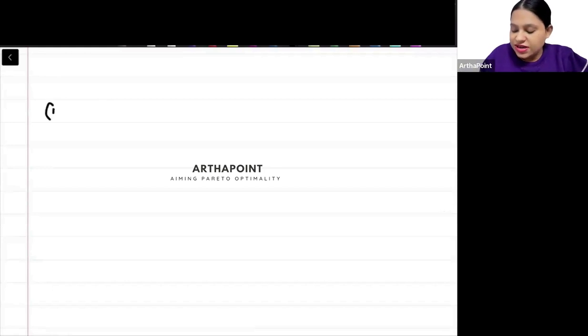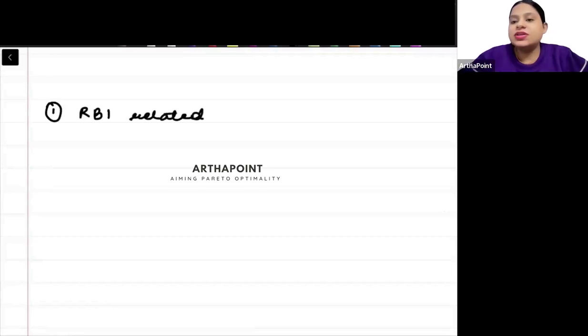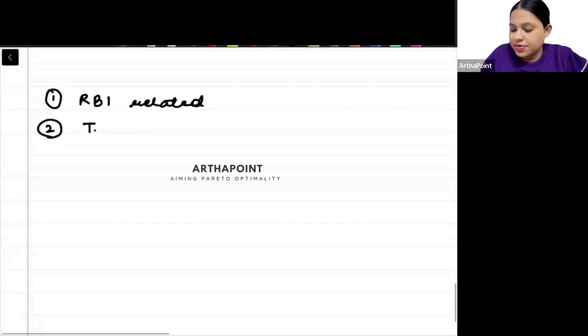The first sector is the RBI related sector. RBI related committee जिसमें हमें पता है that there is monetary policy committee, right? Then there is board for financial supervision, then there is internal debt management committee. So ये एक important sector है which you need to remember. The second thing which definitely can be asked in exam, that is your different tax committees.